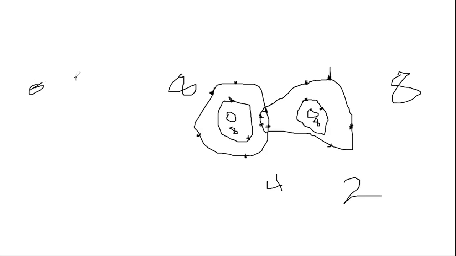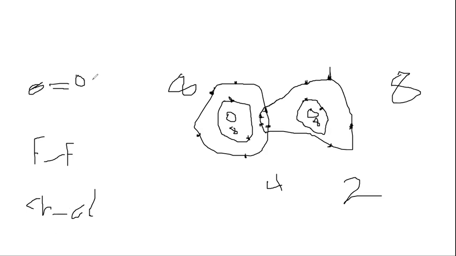Oxygen and oxygen, between them 2 covalent bonds. But between fluorine and fluorine, each atom shares 1 electron, so only one single bond. Between chlorine and chlorine, each atom shares 1 electron, so there is only a single bond.